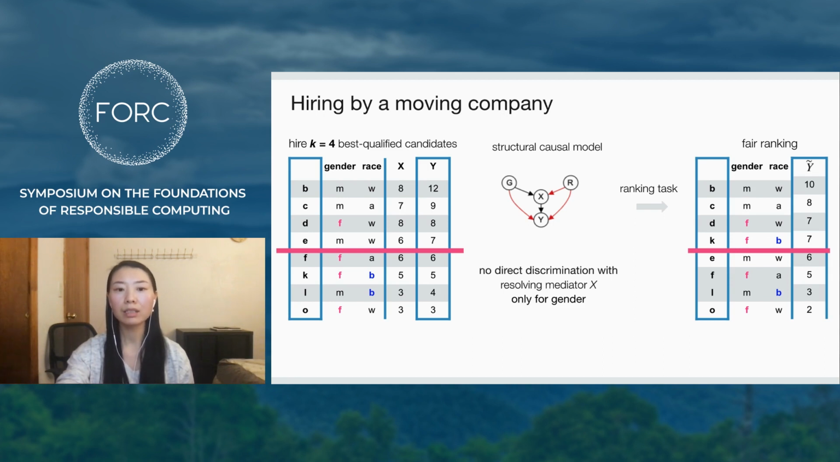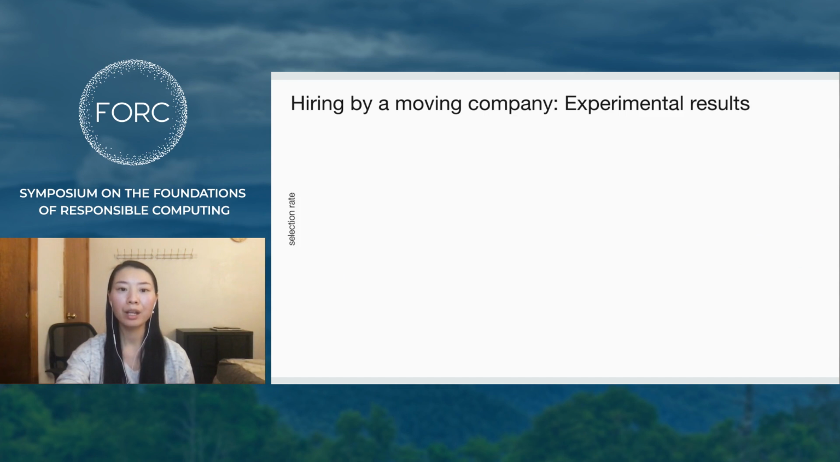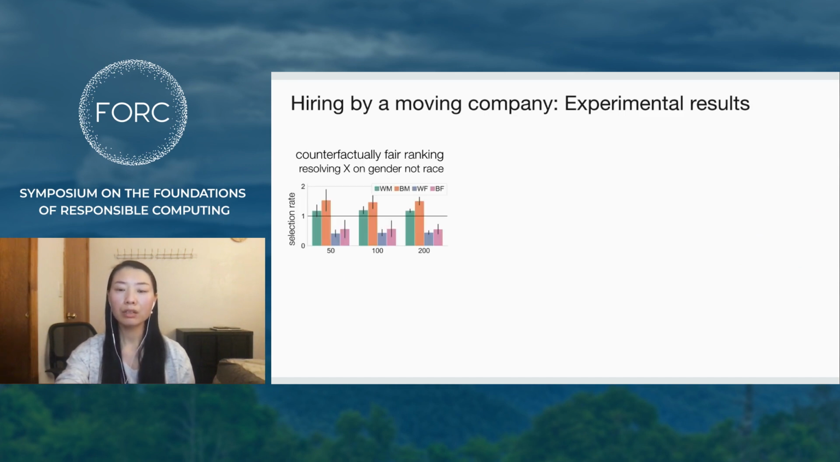On the other hand, the impact of gender on weightlifting ability X can be considered legitimate. This is an example of the expressiveness of our framework for intersectionality. We compare the counterfactually fair ranking for the movie company example with two other rankings, considering the selection rate for each intersectional group at the top K.